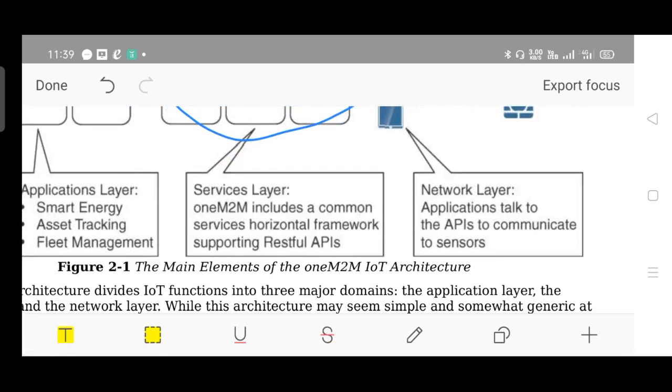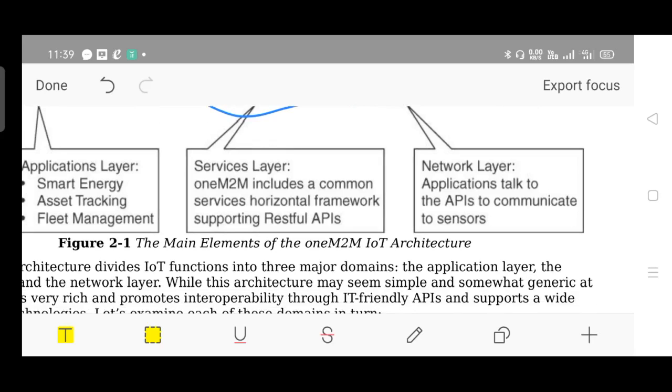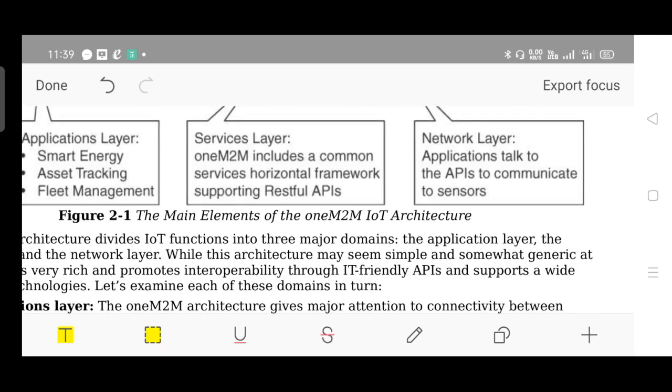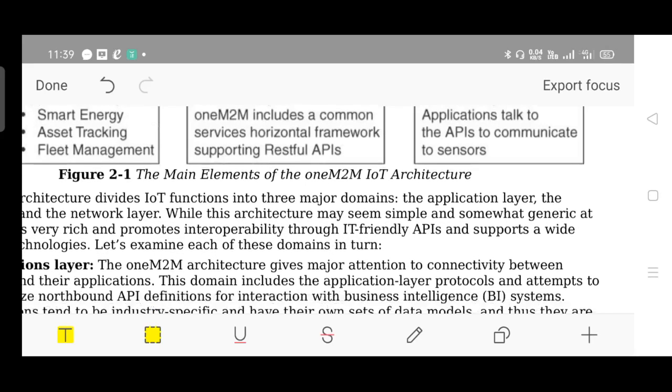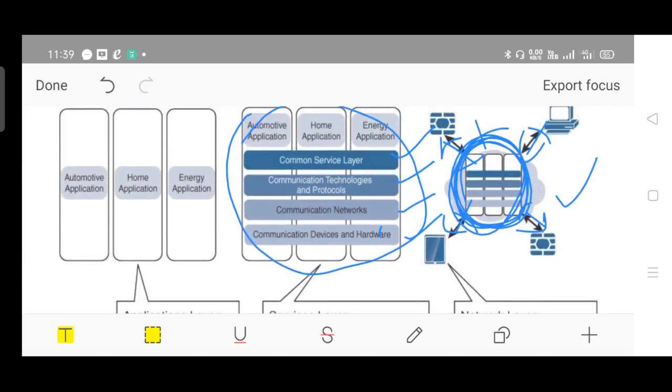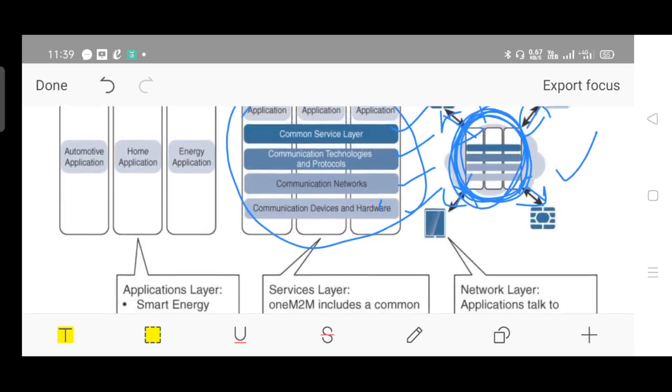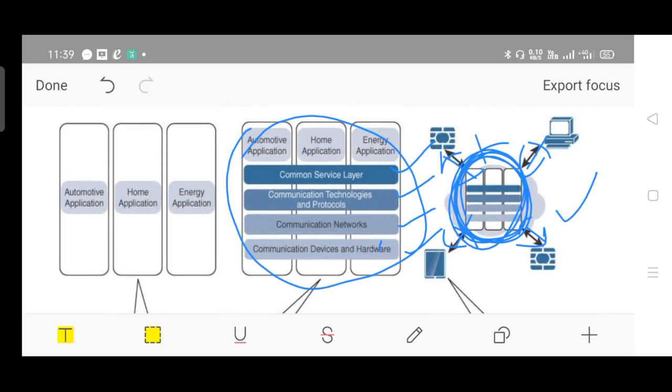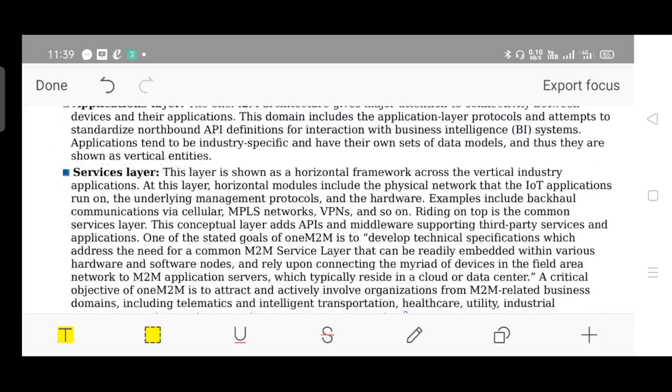The application talks through the application programming interfaces to communicate to the sensor or endpoint of the node. Very simple thing. This is one of the basic architectures of IoT, where it contains the applications on one side, then the service layers, as well as finally the network layer.